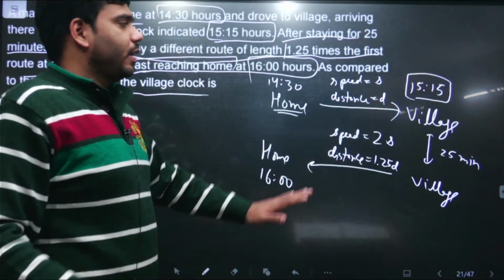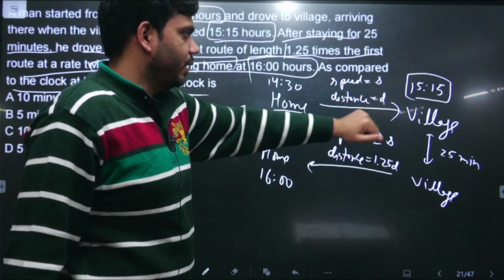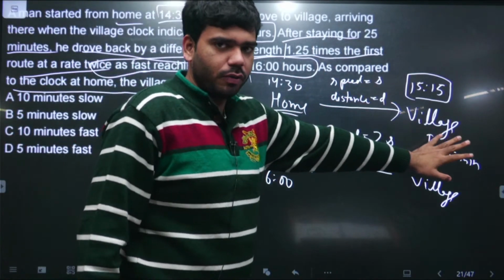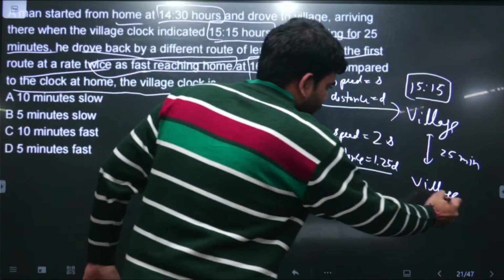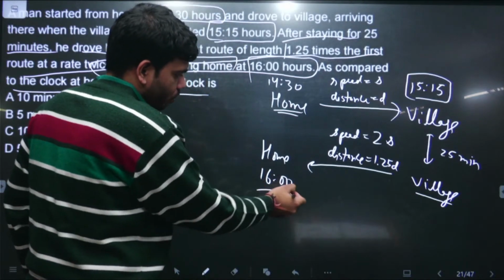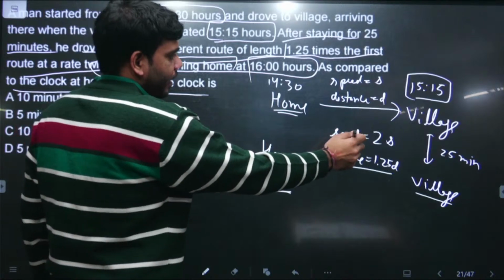And we have imagined, let the speed of this man be s and the distance covered between home to village is d. He halted, he has a halt of 25 minutes in the village, that is, he stayed there for 25 minutes. Then again he went from his village back to his home and he reached home by 16:00 hours. And this specific fact is being provided to us.